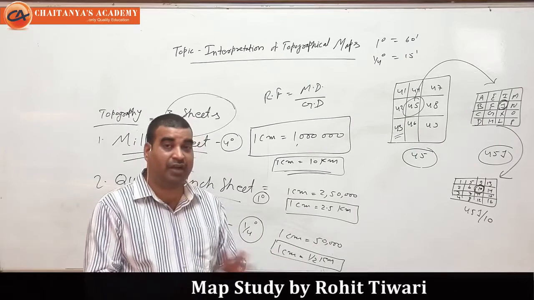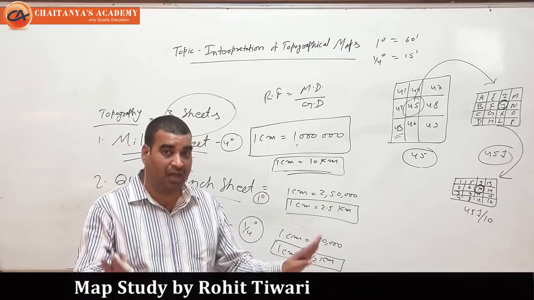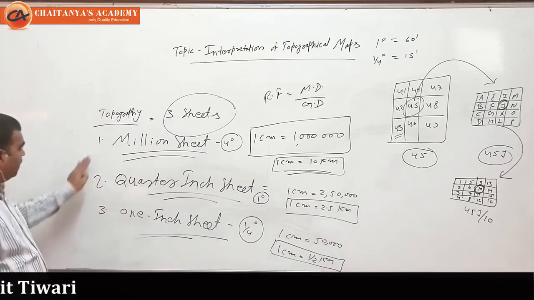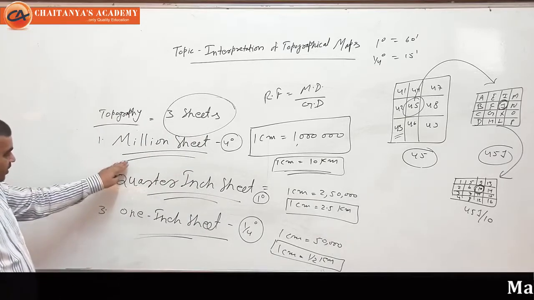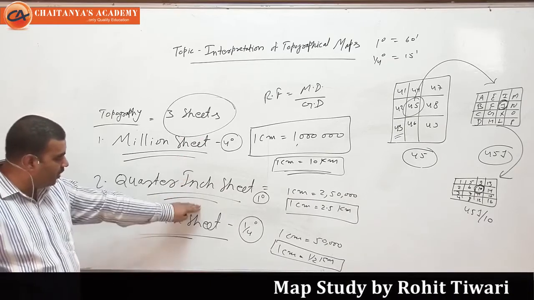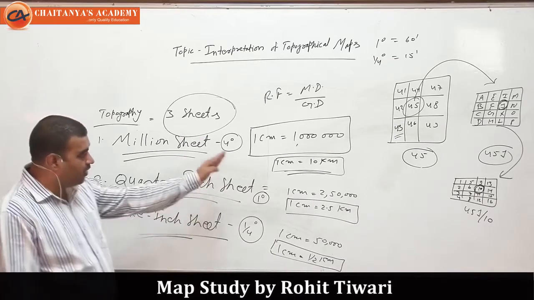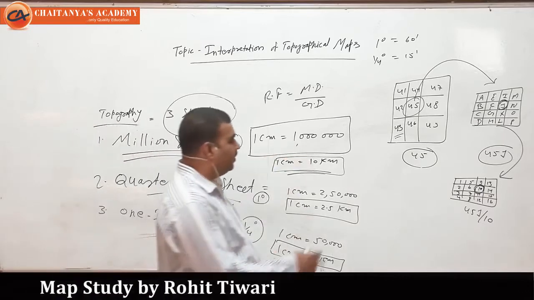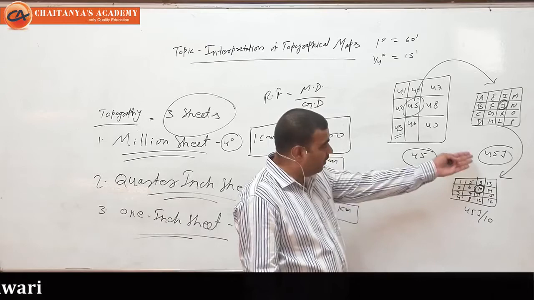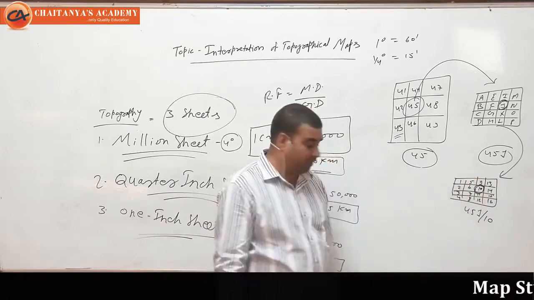Without this, you can't understand topographical maps or topo sheets. There are a total of 3 sheets: million sheet, quarter inch and 1 inch. The scales are different, and in this way there is a system, like 45 as a million sheet, 45J, then 45J by 10.